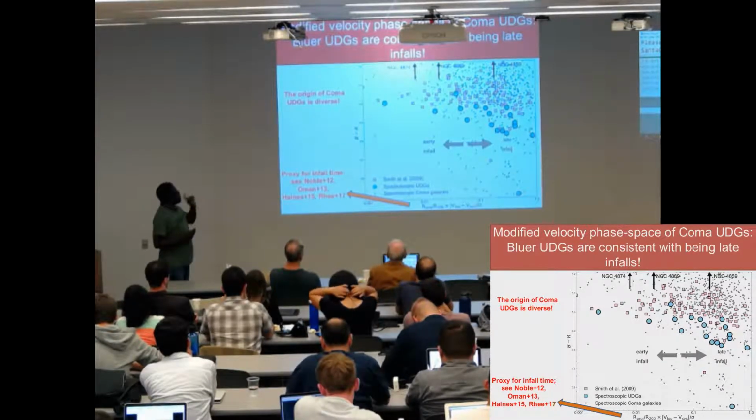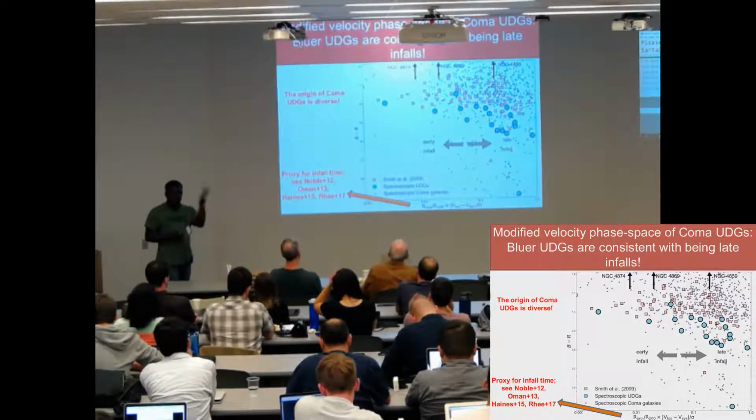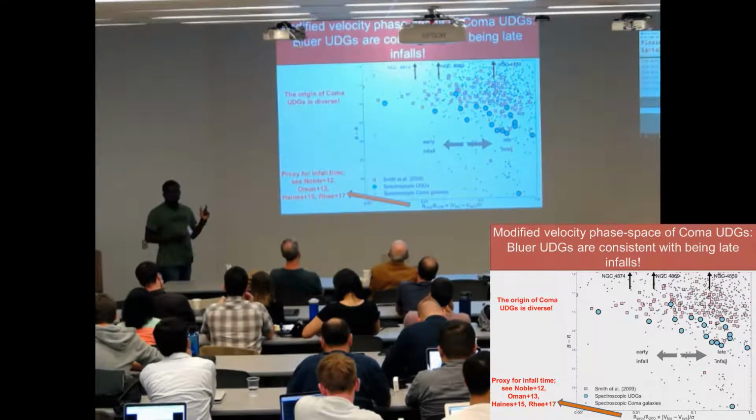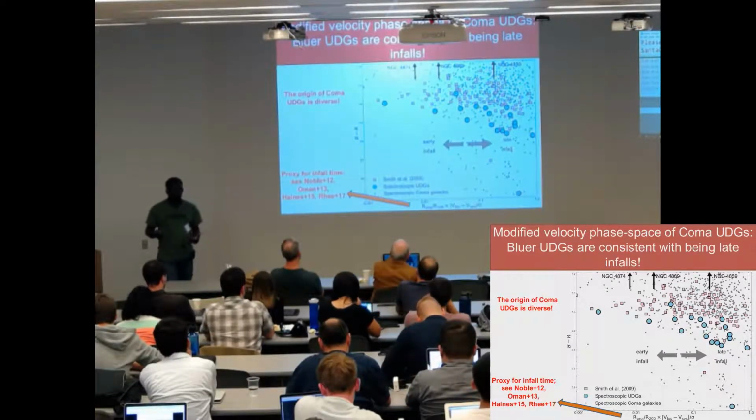But I don't think that's the most important thing from this plot. What it shows us is that obviously not all UDGs within the Coma cluster environment are recent infalls. So we think this means that the origins of UDGs within the Coma cluster environment are diverse.